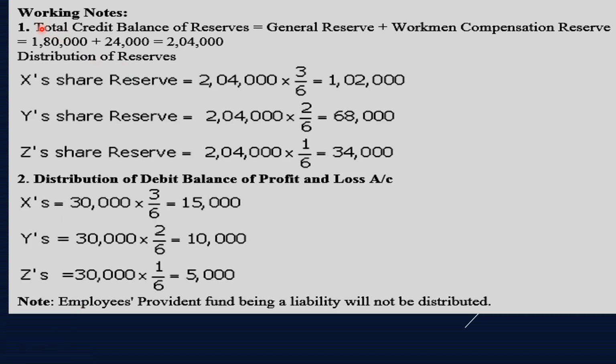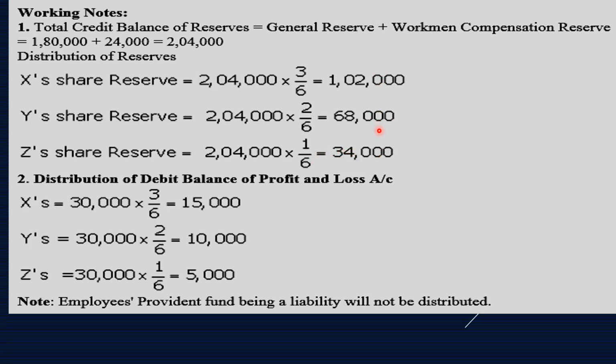The total credit balance of the two reserves, workman compensation reserve and general reserve, is 1,80,000 plus 24,000, so 2,04,000. Share of X is 2,04,000 into the old ratio 3/6, which is 1,02,000. Y's share is 2,04,000 into 2/6, which is 68,000, and Z's share is 2,04,000 into 1/6, that is 34,000.